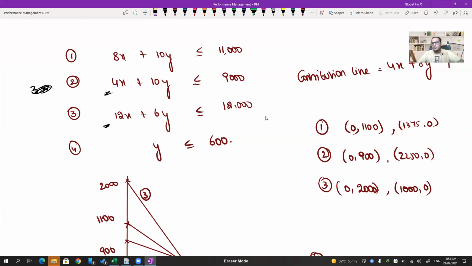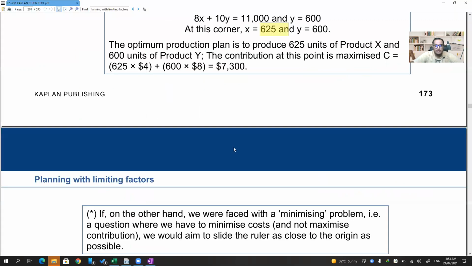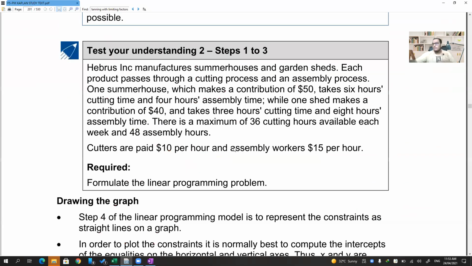We'll do that tomorrow because we are running out of time. We have just 8 minutes. I guess we'll do slack and shadow pricing tomorrow. Okay, chalo, we'll solve this. Another type of question. Look at this question. Question number 2.